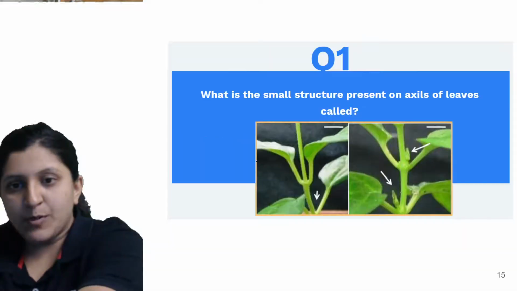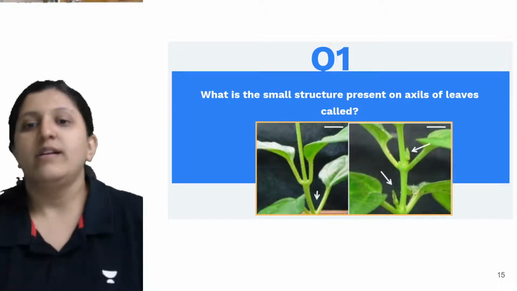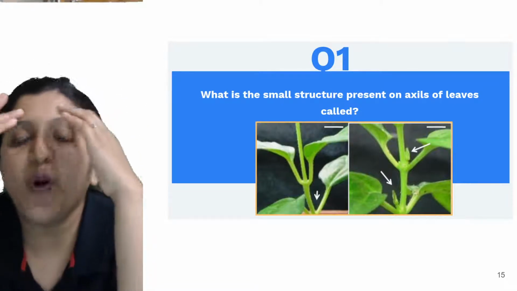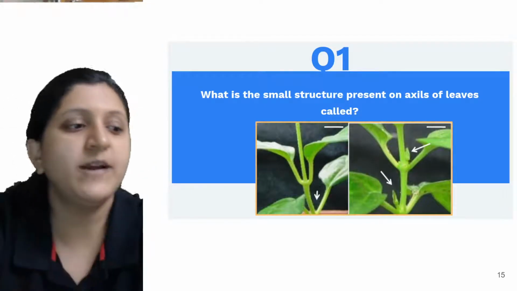So let's have a look at some of the questions. What is the small structure present on the axils of a leaf called? Any idea?